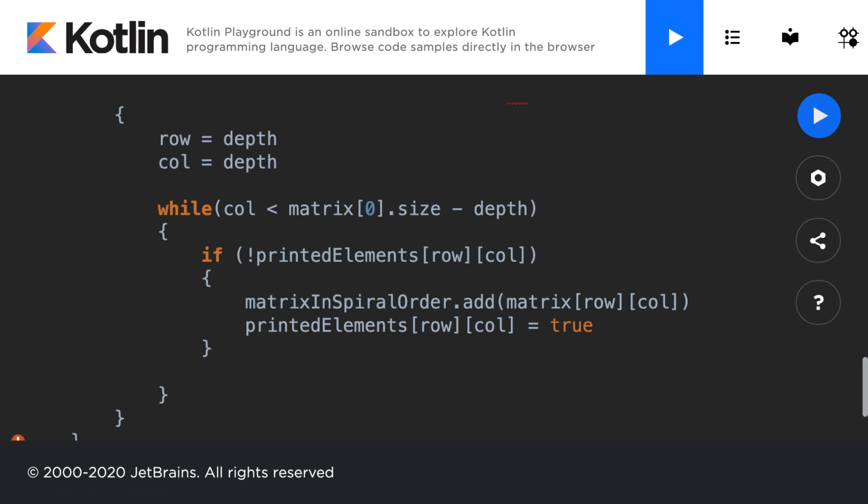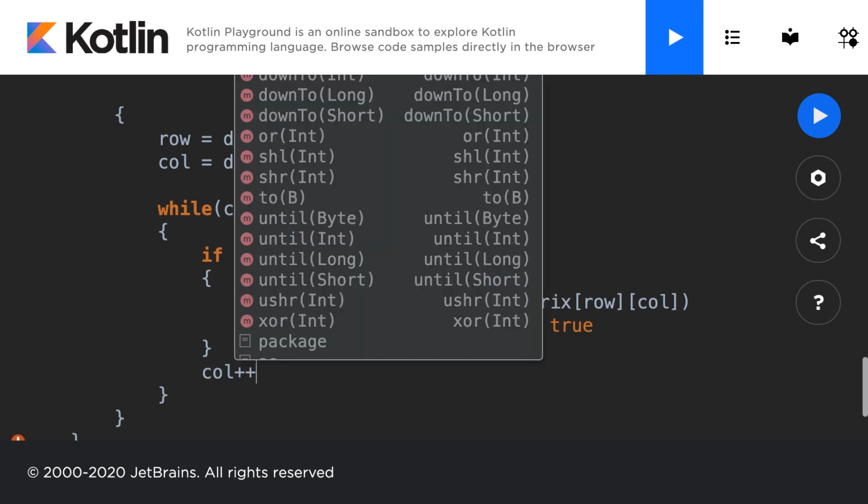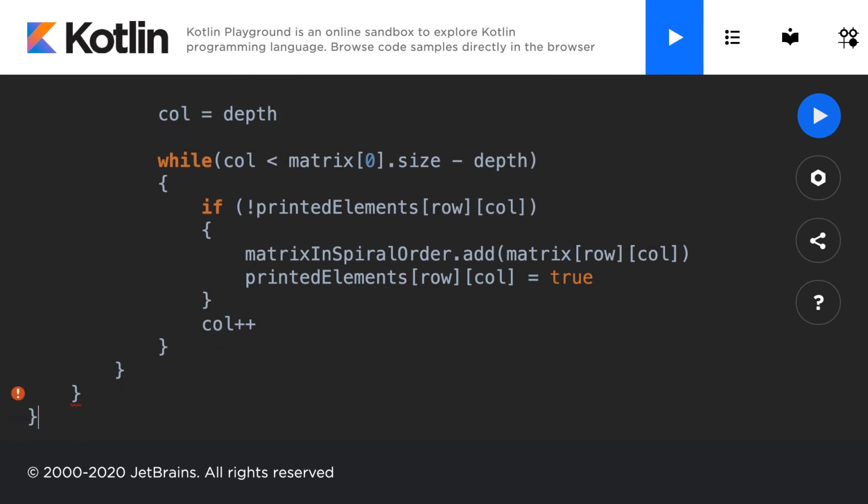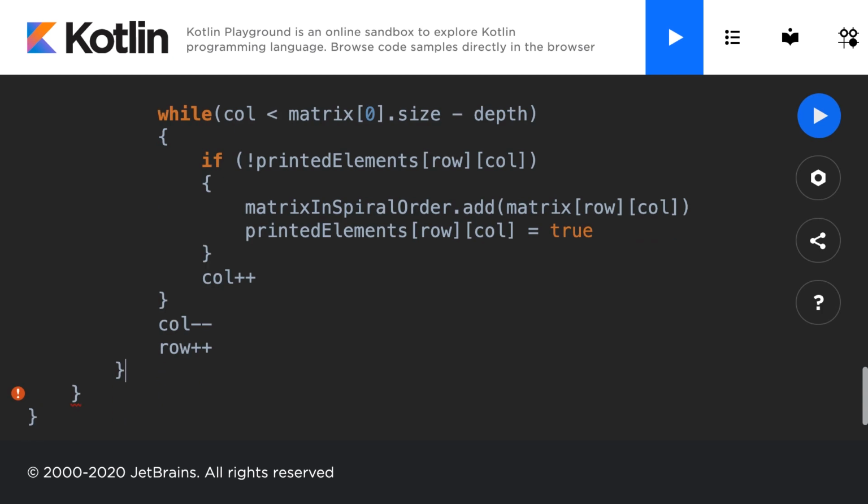And after this, we have to increase the column number each time, because otherwise we would get stuck with a nasty infinite loop, which we do not want. Infinite loops are definitely what you want to avoid. So outside of the loop, you want to also decrease the overall column and increase the overall row. Why? In order to go deeper into the matrix.